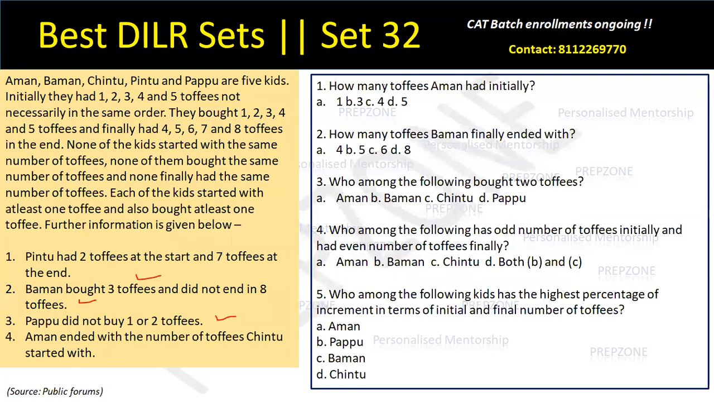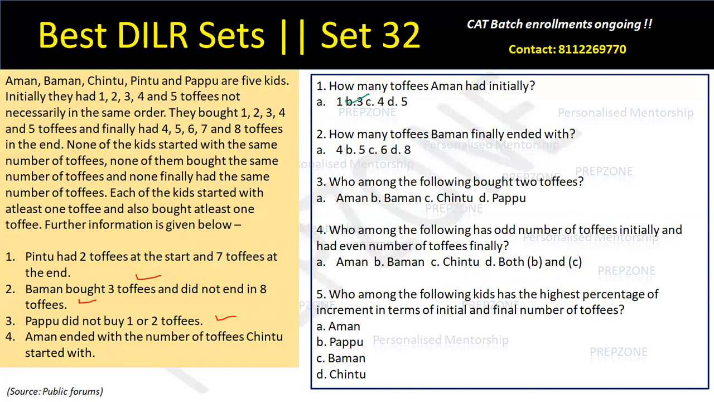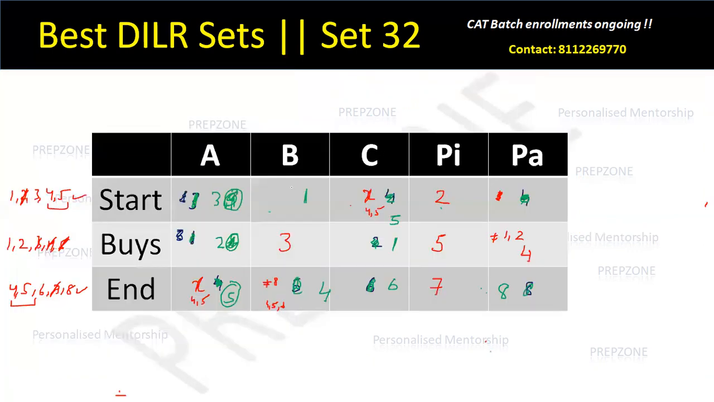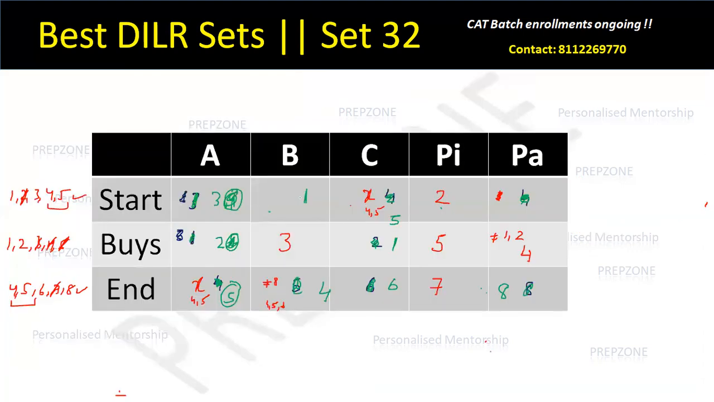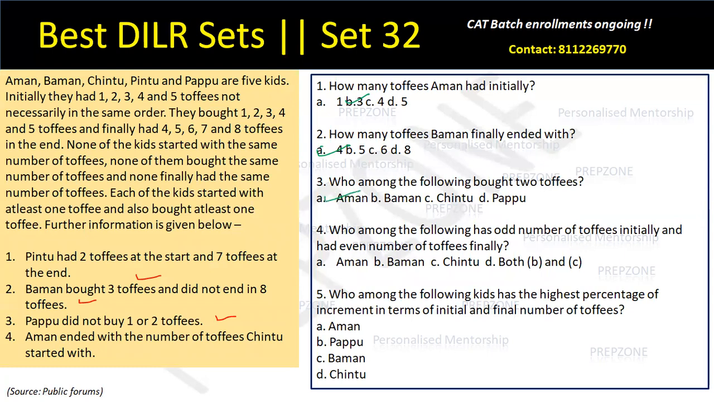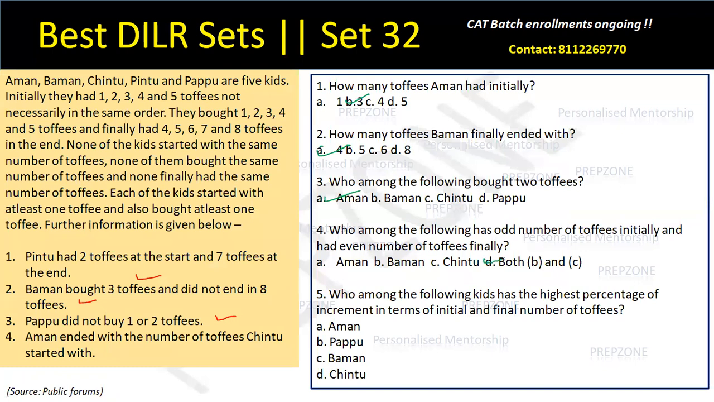Okay, so now I will see the question. How many toffees did Aman had initially? Aman had 3 toffees. Okay, 3. How many toffees did Baman finally end up with? 4. Okay, 4. Who among the following bought 2 toffees? A is buying 2 toffees. Okay. Who among the following has odd number of toffees initially and had even number of toffees finally? A, B, C missing. Great. So I can see B and C started with odd number of chocolates and ended with even number of chocolates. Okay. So which means answer has to be D.